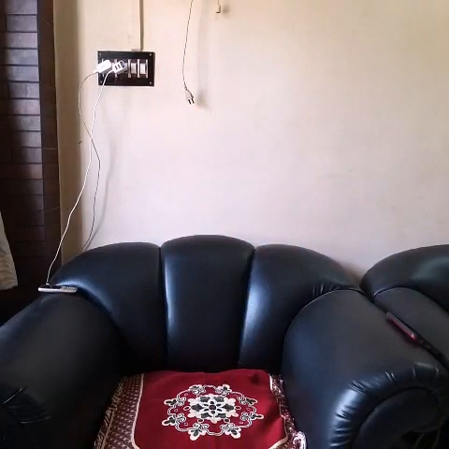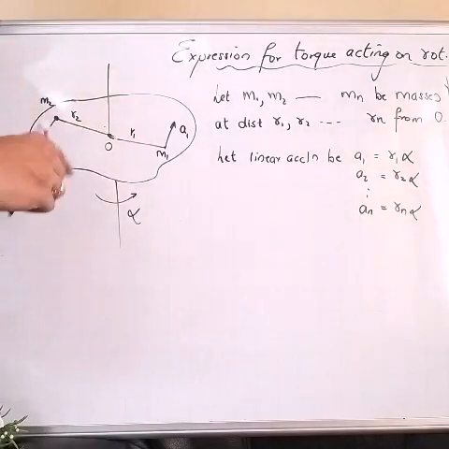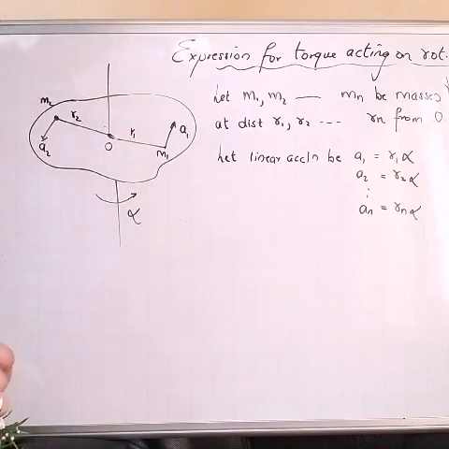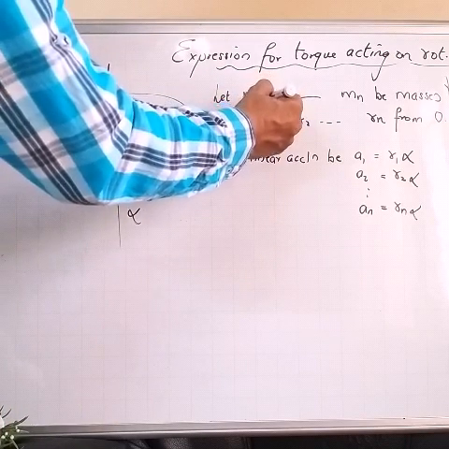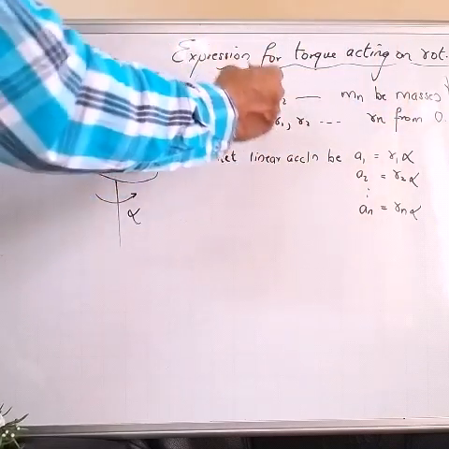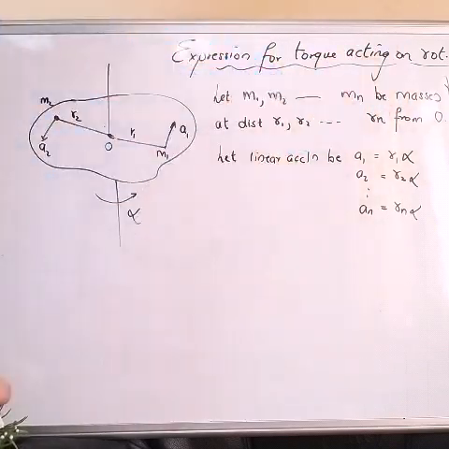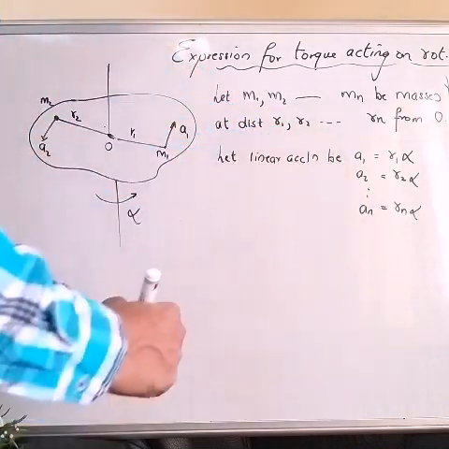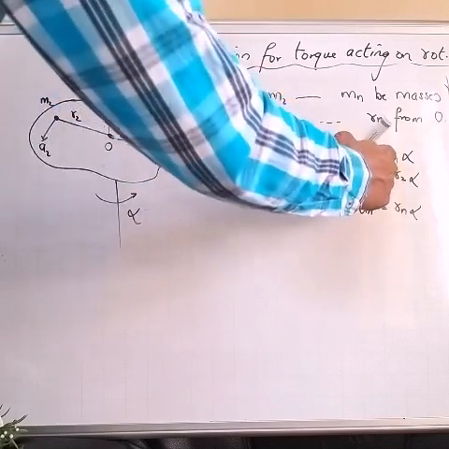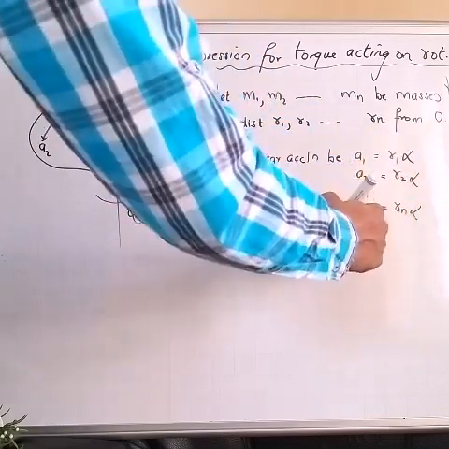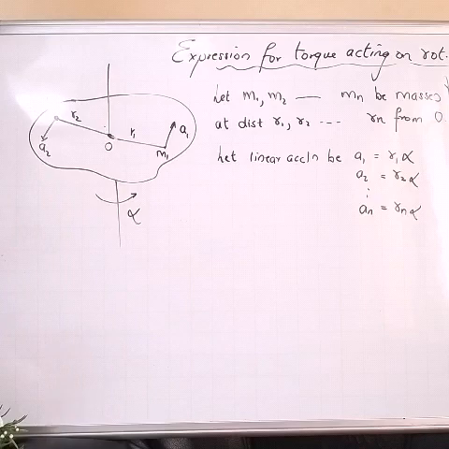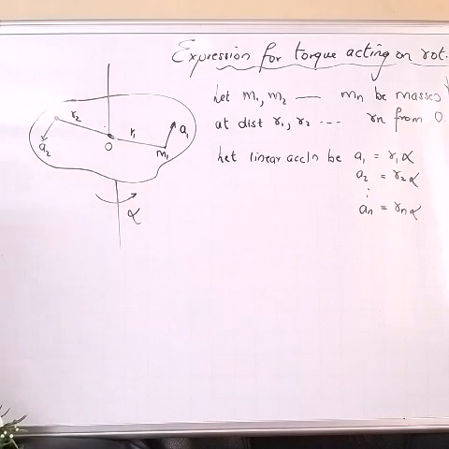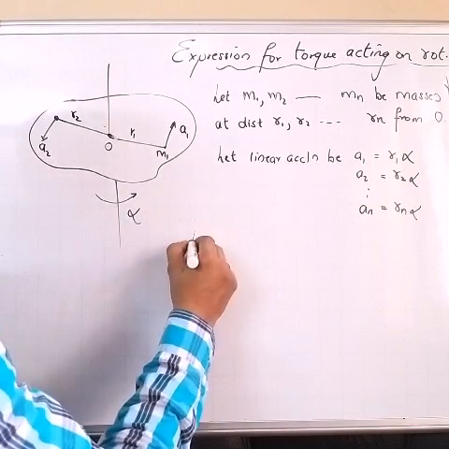Okay, so let's look at the board and understand it. Now see, this is a body rotating about an axis passing through point O. There are particles having masses m1, m2 up to mn at distances r1, r2 up to rn from the axis of rotation. Now let the linear accelerations be given by a1 equal to r1 alpha, a2 equal to r2 alpha, and an equal to rn alpha. Okay, is it clear?